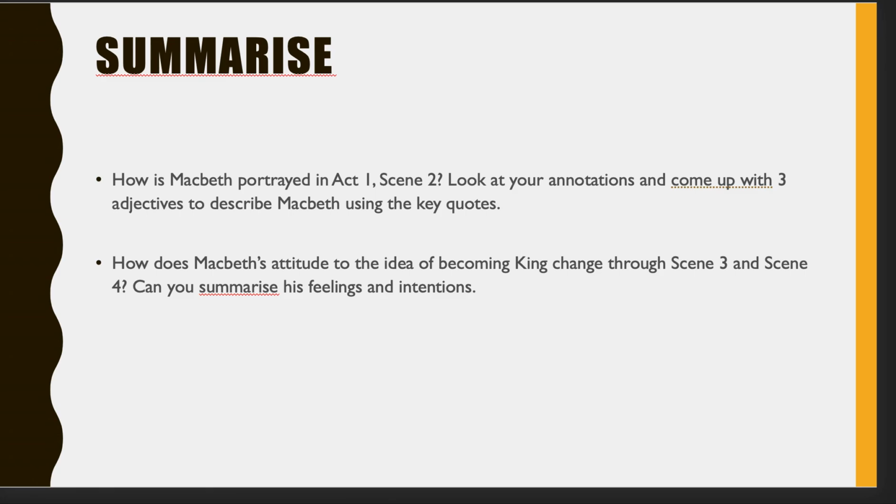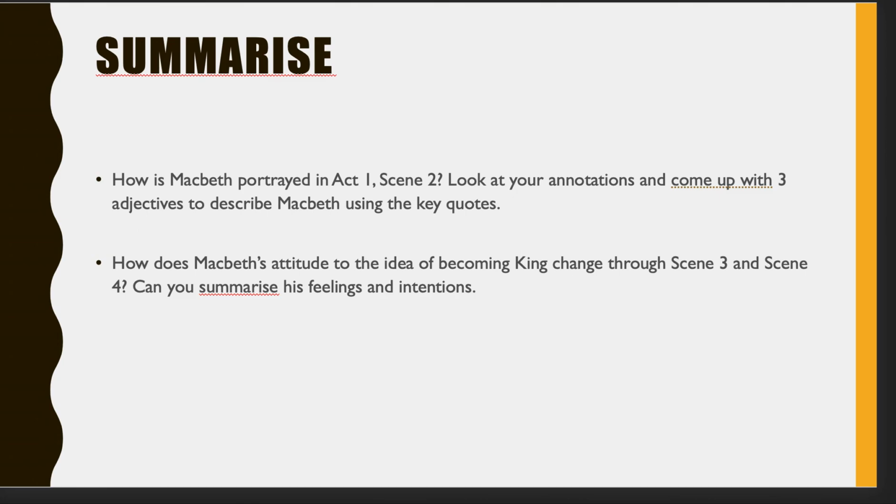The next bit is, how does Macbeth's attitude to the idea of becoming king change through Scene 3 and Scene 4? So Act 1, Scene 3, Act 1, Scene 4, how does Macbeth's attitude towards becoming king change in those different scenes? Try and summarise his feelings and intentions. And again, use those key quotes because they're really useful in showing how he feels and what he's thinking. So that's your summary. That's the knowledge. That's the stuff you need to know and how you use the quotes. We need to be able to know that and then use it to answer some questions.